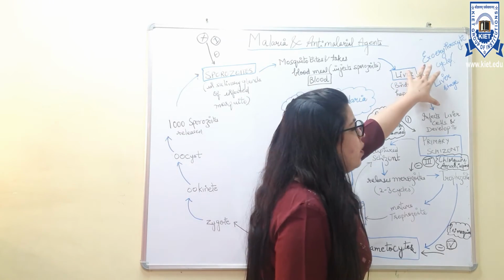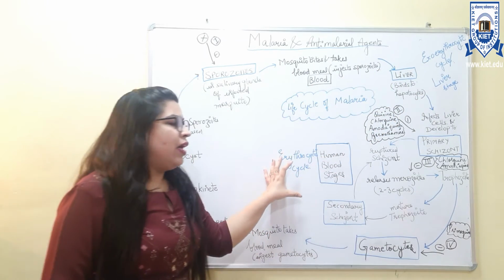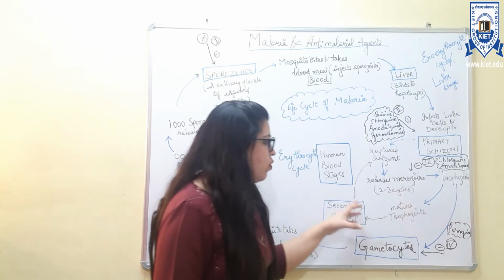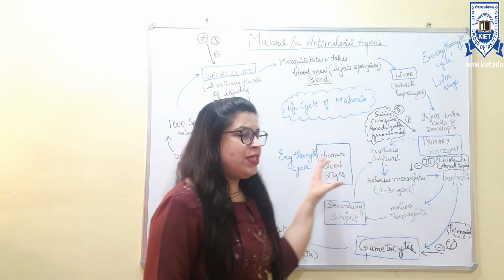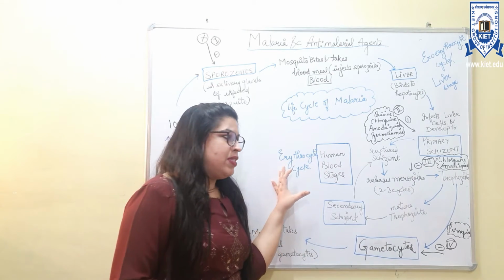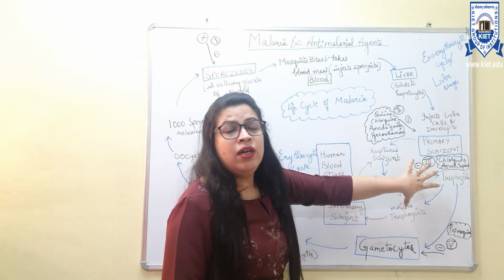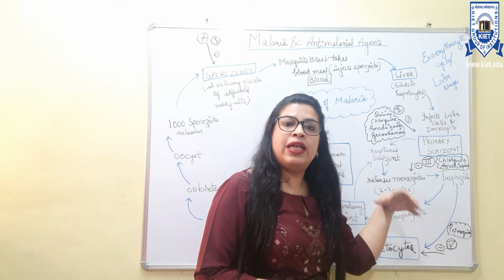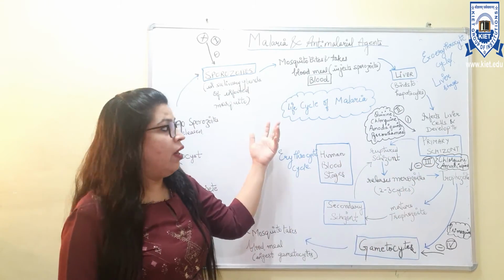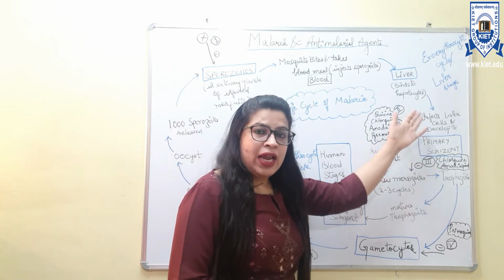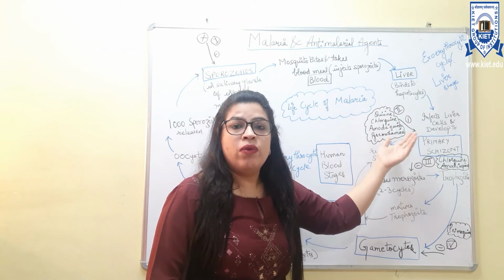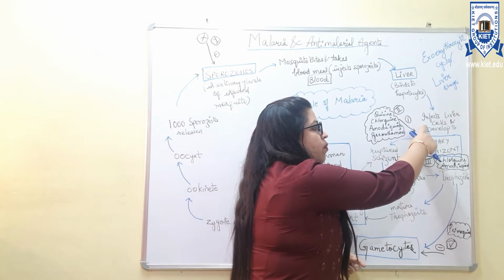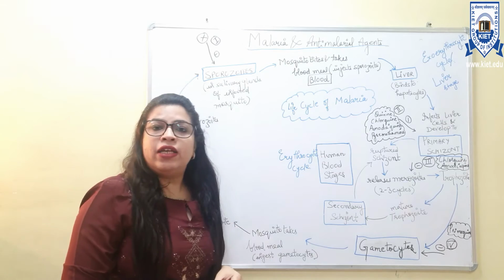One is the liver cycle, and the other one is the RBC cycle. In this whole process, the schizoid and merozoites are formed inside the RBCs, and here is the stage where the fever comes into the body, and we say the fever has come due to the malaria. Sometimes it takes 8 days, sometimes it takes around 30 days. It depends upon the individual how much time it takes from the liver cells to invading the RBCs.